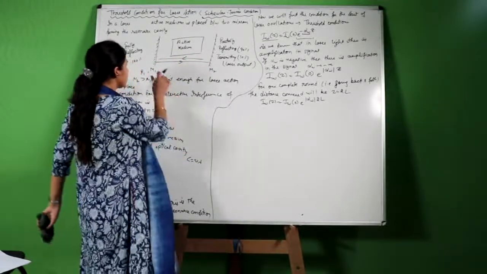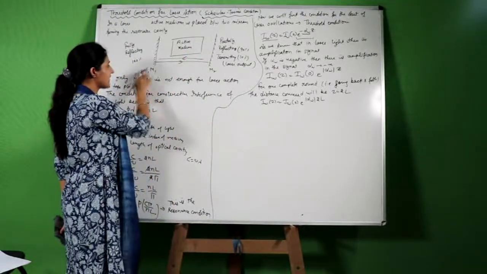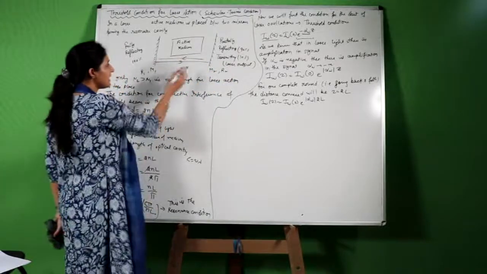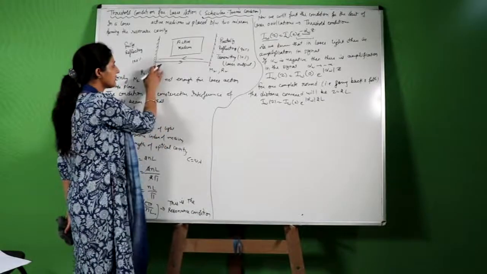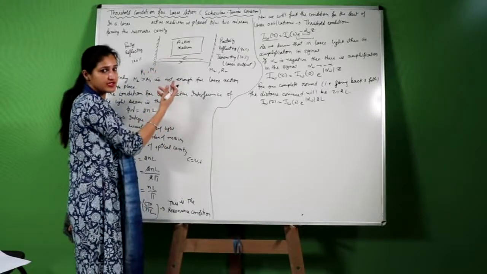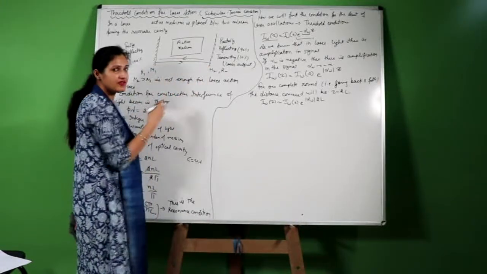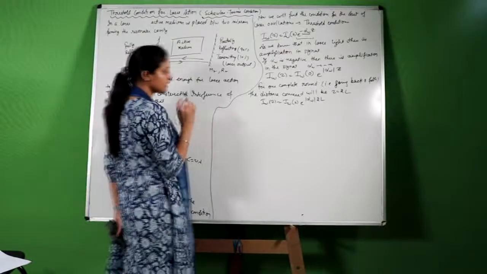Now there are two mirrors. Mirrors have some reflection coefficient. I have taken R1 for mirror M1 and let us say R2 is for mirror M2. Now when light hits this mirror, there is some loss in the light, also due to collision, you can say. Due to these two mirrors, the intensity of light will be reduced, although by a small factor, but we will consider it.